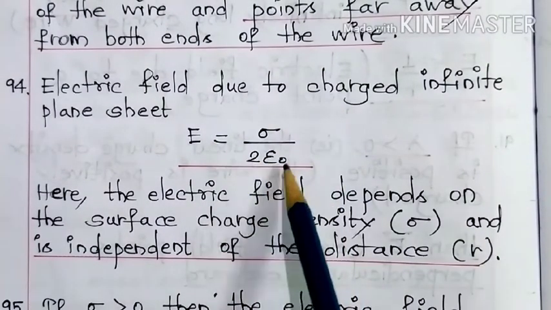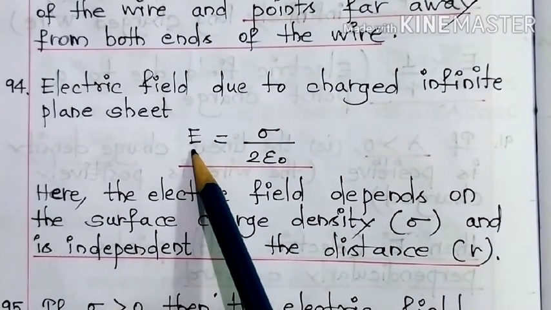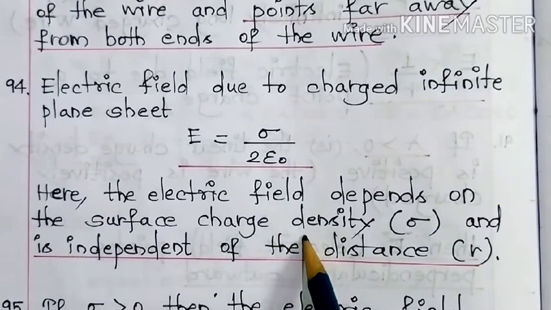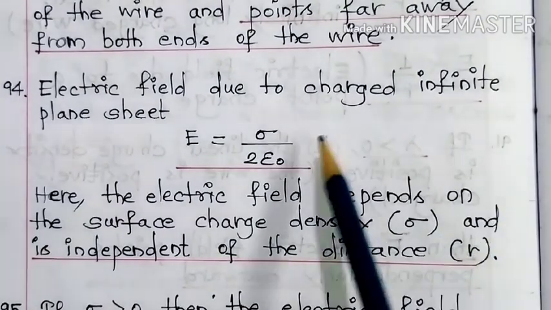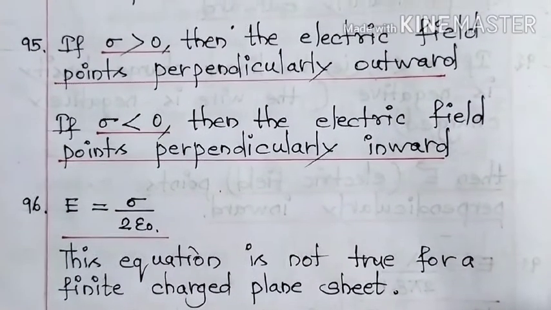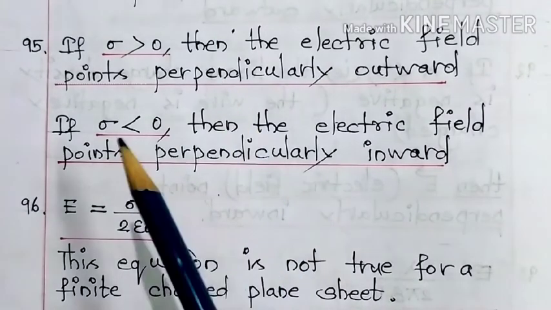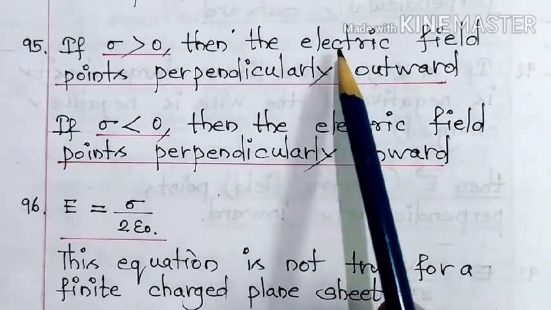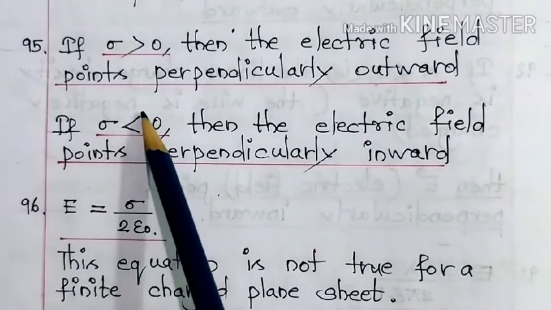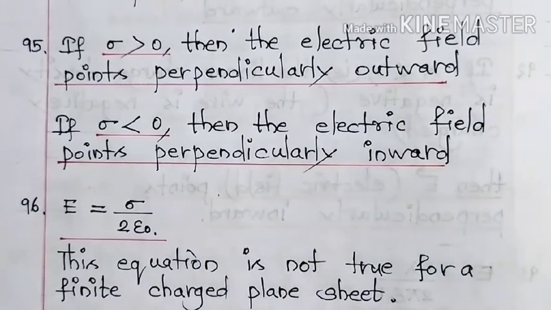Have a closer look at this equation. Here there is no small r. It means the electric field depends only on sigma, which is nothing but the surface charge density, but it does not depend on the distance r because it is not found in the equation. Next question. If sigma, that is surface charge density, is greater than 0, then the electric field points perpendicularly outward. If sigma is less than 0, then the electric field points perpendicularly inward.